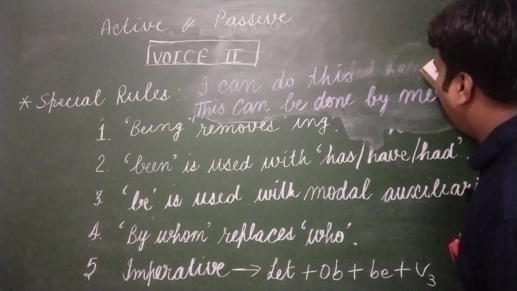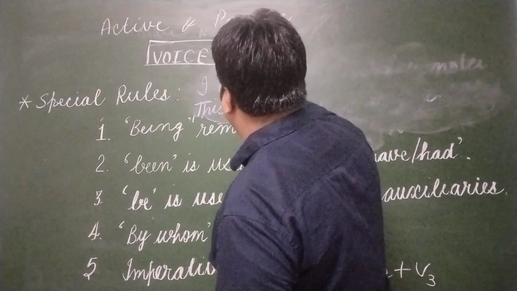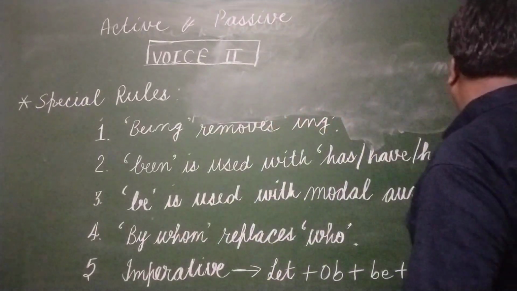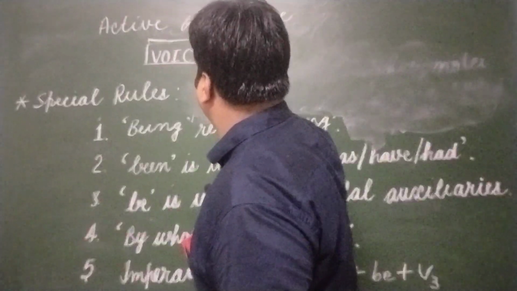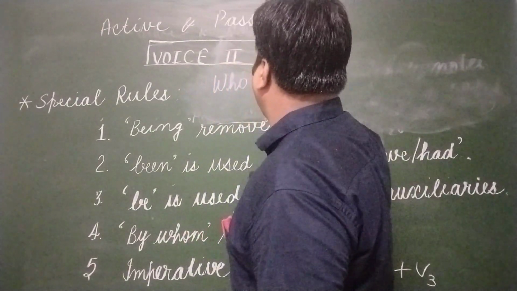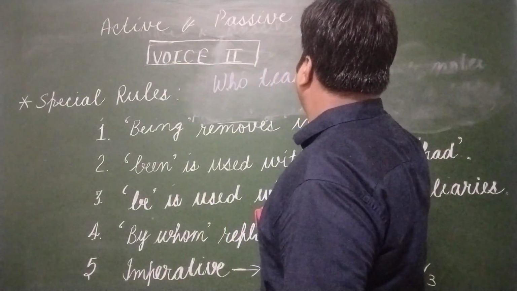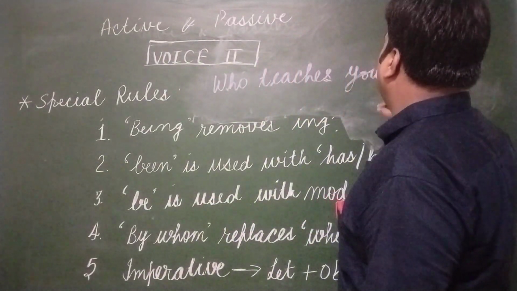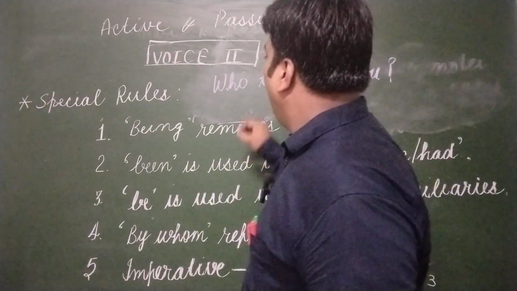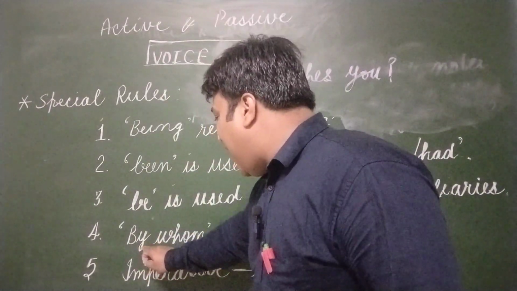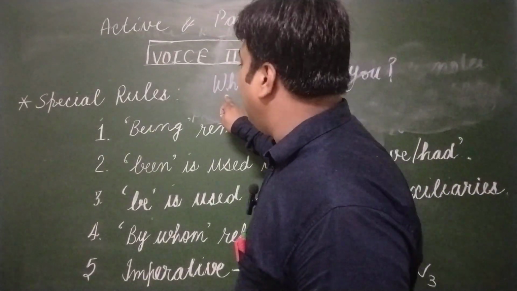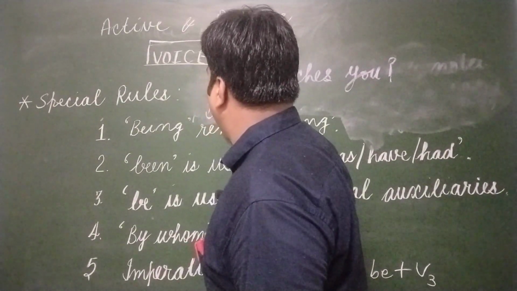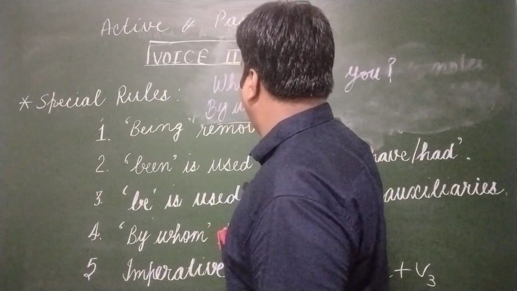And the fourth rule, who is replaced by whom. That is, who teaches you? This is an interrogative sentence. I said by whom replaces who. It will be converted into by whom.